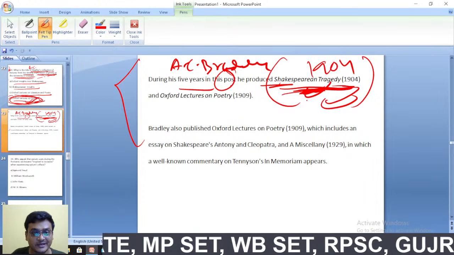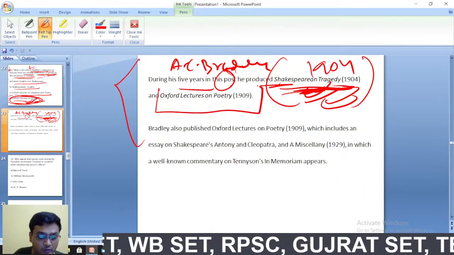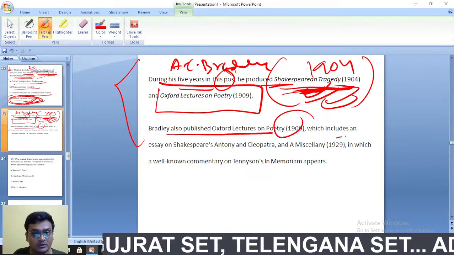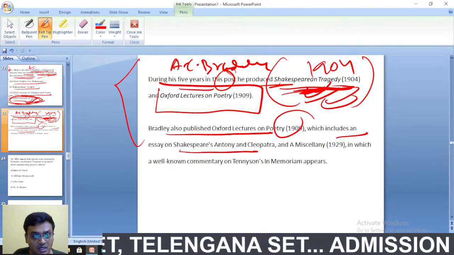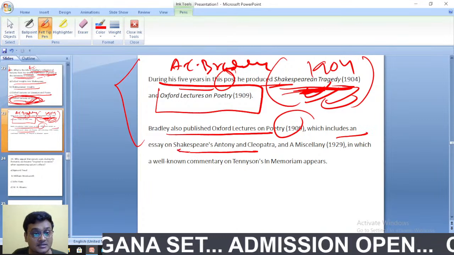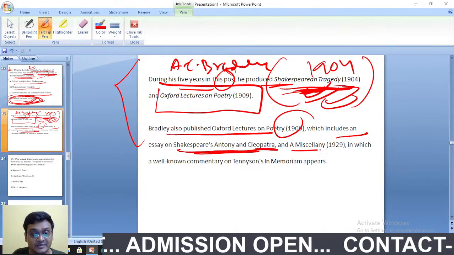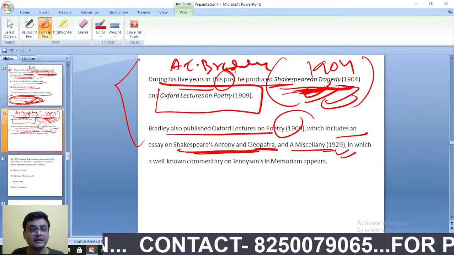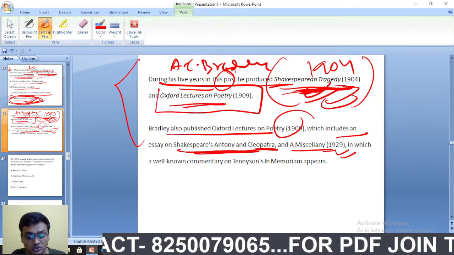Bradley has written Shakespearean Tragedy and Oxford Lectures on Poetry. Bradley also published Oxford Lectures on Poetry in 1909, which includes an essay on Shakespeare's Antony and Cleopatra, and a Miscellany in 1929 also. Shakespearean Tragedy by A.C. Bradley, Oxford Lectures on Poetry also by A.C. Bradley.